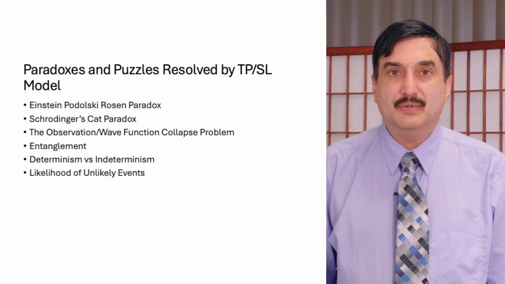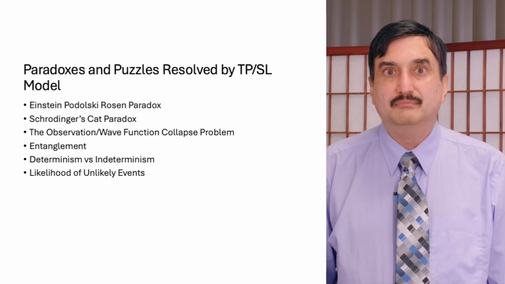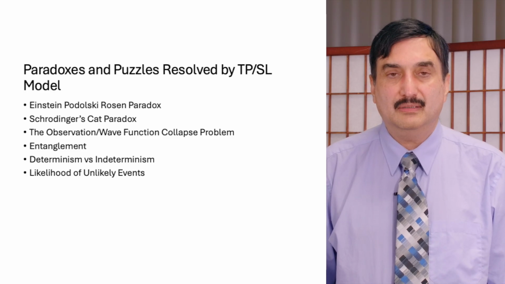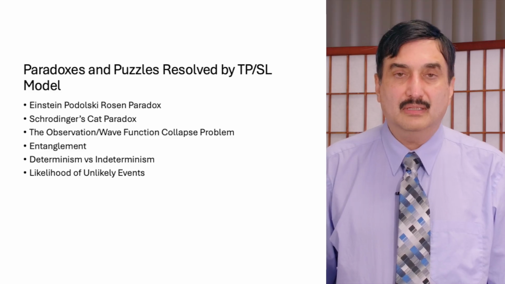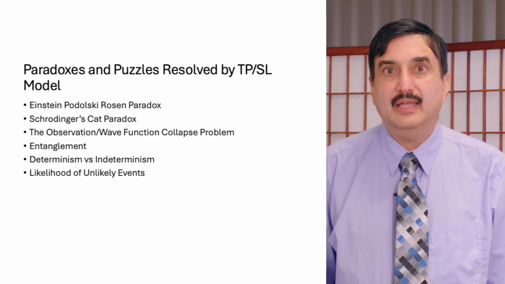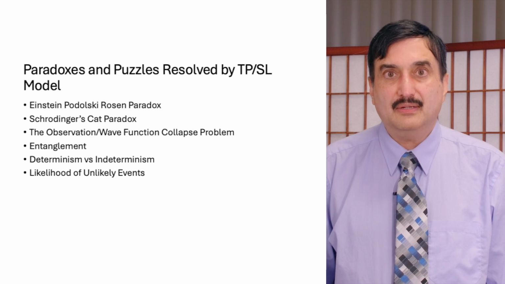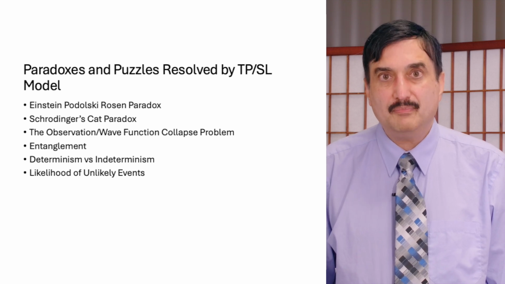For example, the most important puzzle that has been described in 1935 by Einstein, Podolsky, and Rosen is the so-called EPR paradox.